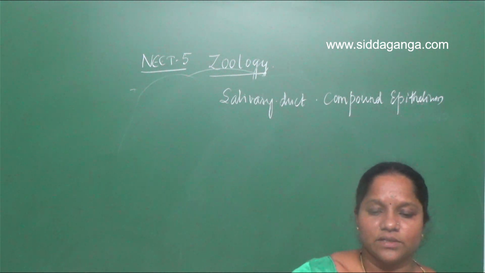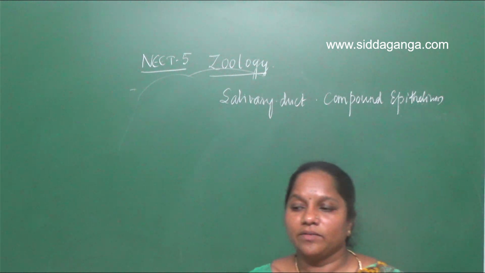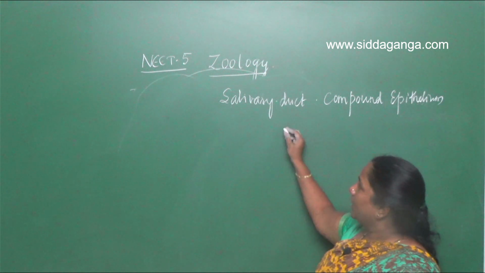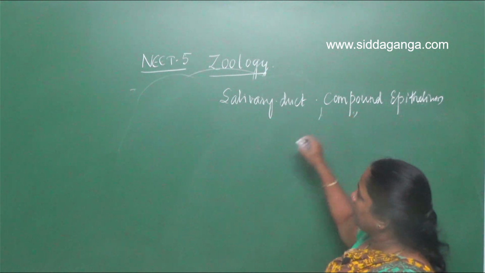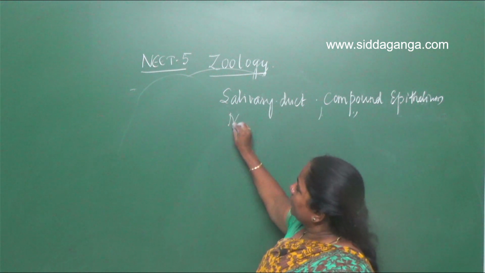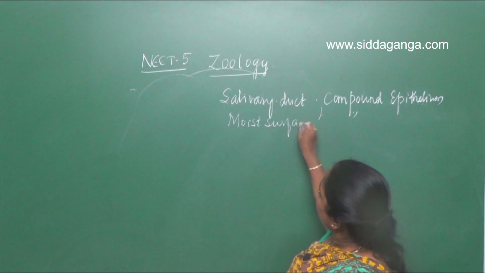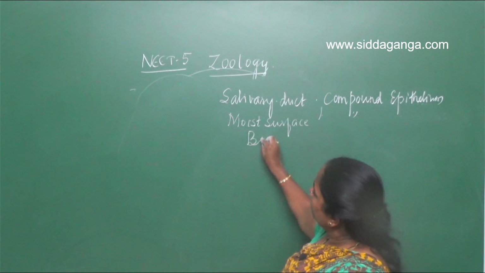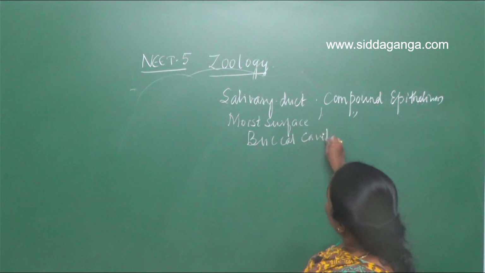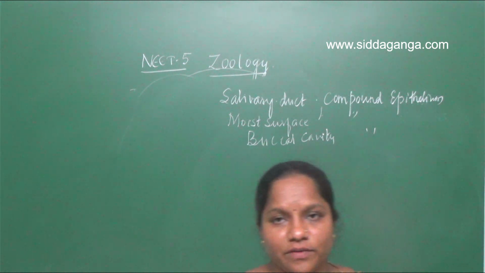Moist surface of the buccal cavity, they have given glandular epithelium. There also it is not glandular epithelium, it is again compound epithelium only. So the moist surface of the buccal cavity also contains compound epithelium.